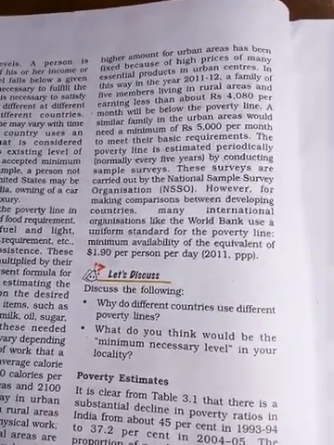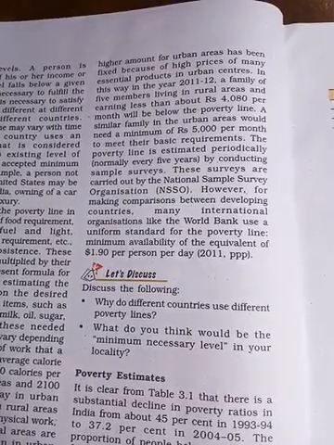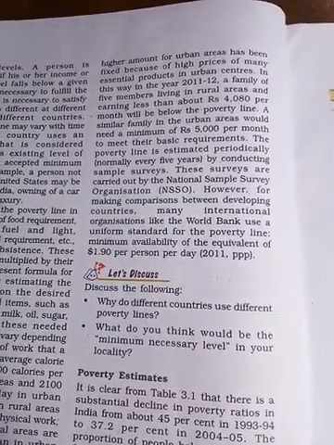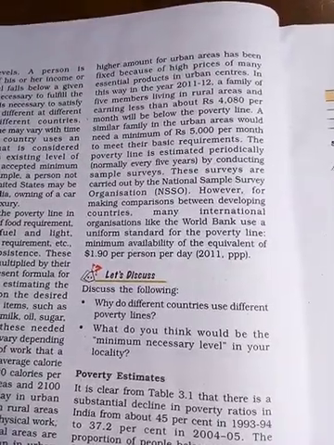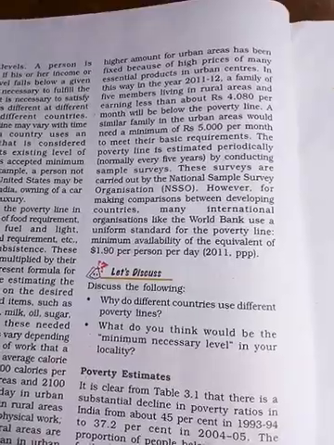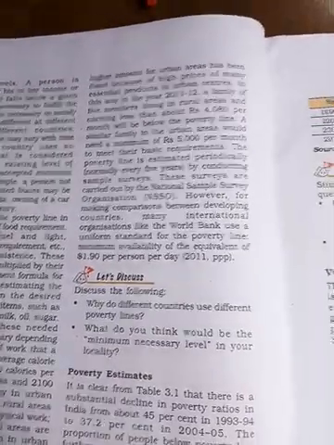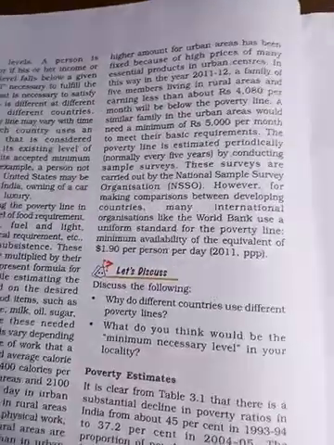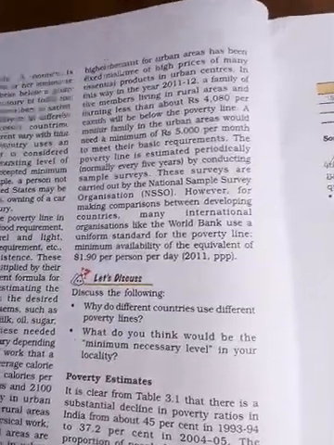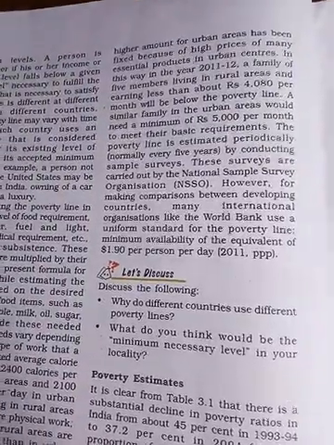However, for making comparisons between developing countries, many international organizations like the World Bank use a uniform standard of poverty line. The minimum availability of the equivalent is $1.90 per person per day. That means international organizations also give a fixed sum in terms of dollars.